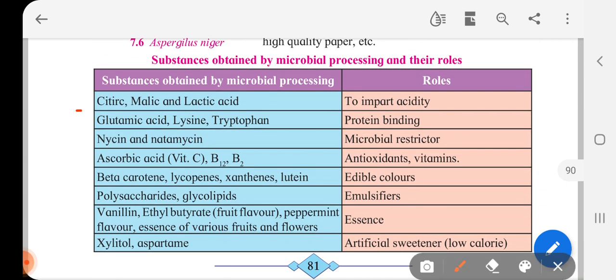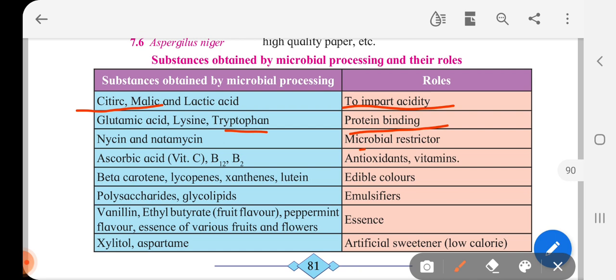Substances obtained by microbial processing and their roles. These substances are obtained by microbial processing, as we had seen in the last table. Okay, like citric acid, malic and lactic acid, they are used to impart acidity. Glutamic acid, lysine, tryptophan, they are used for protein binding.